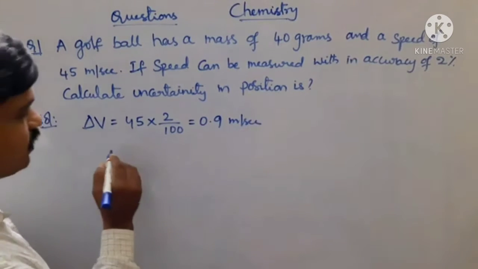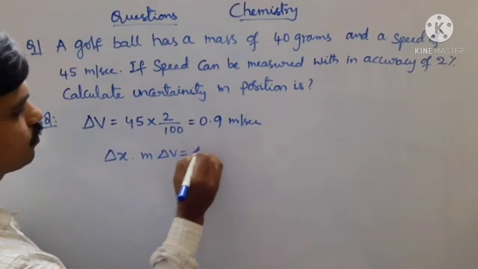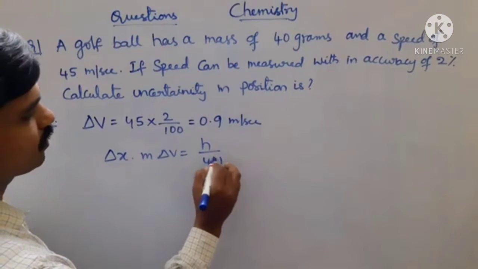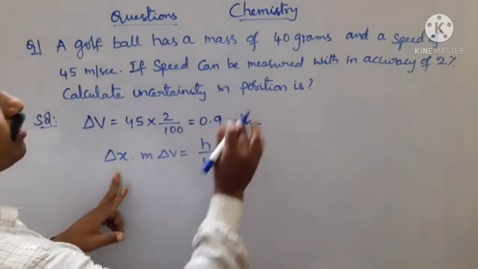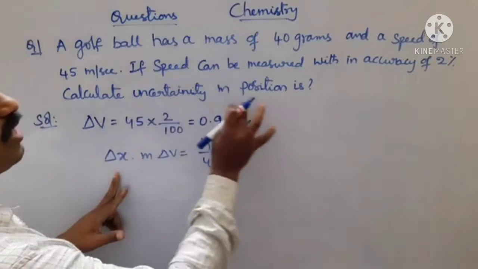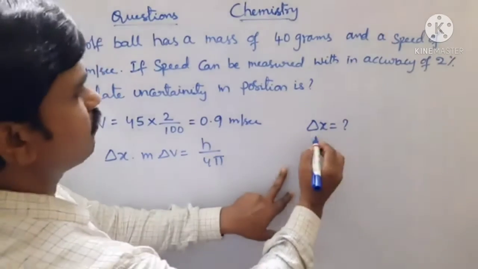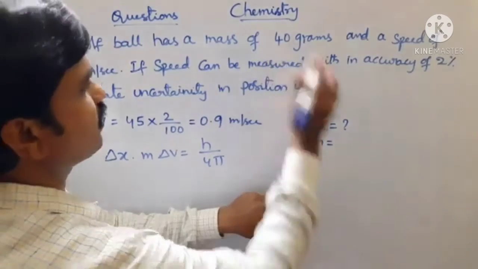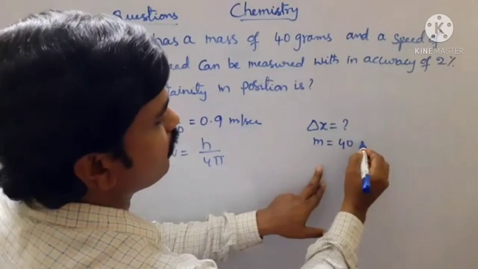According to de Broglie's wave theory, delta x into m delta v is equal to h by 4 pi. We know the given data. Here we have to calculate the uncertainty in its position. We have to calculate the delta x value. And the mass of the particle is 40 grams. It is in CGS units, so you should convert into MKS units.